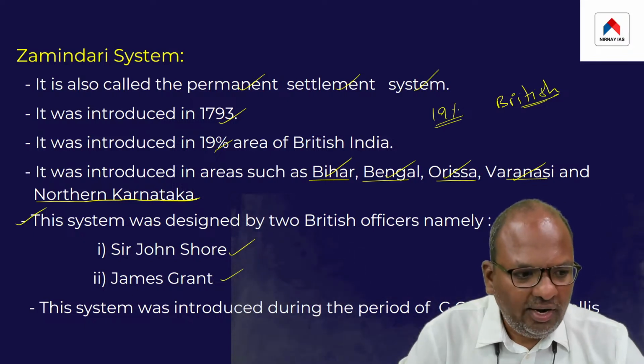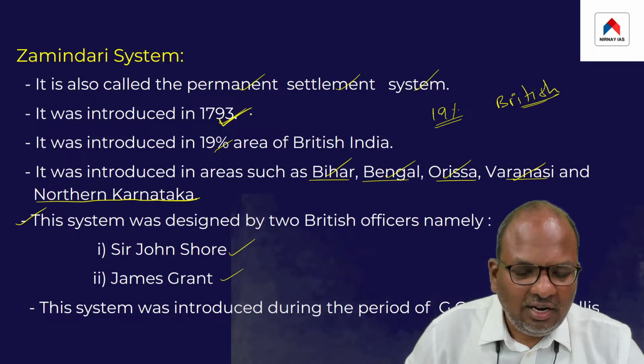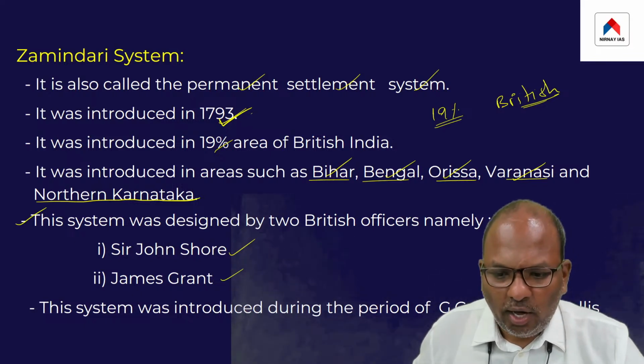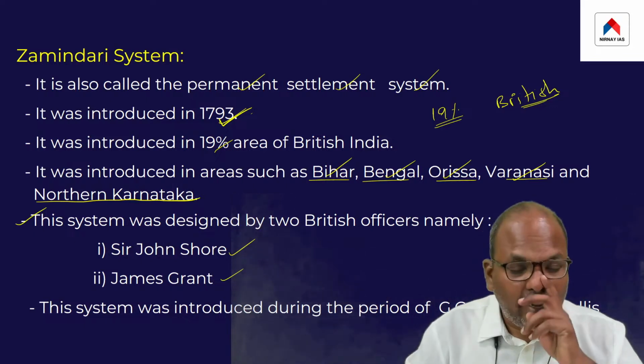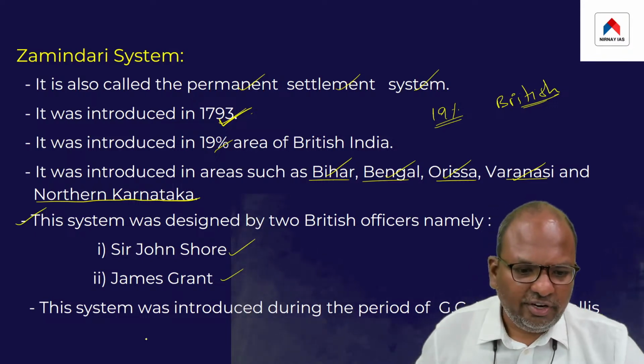It was introduced in 1793 AD, and the Governor General of India during that time was Lord Cornwallis. The system was introduced during his time.